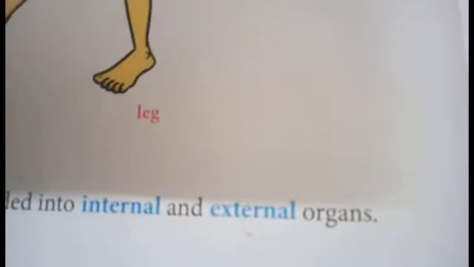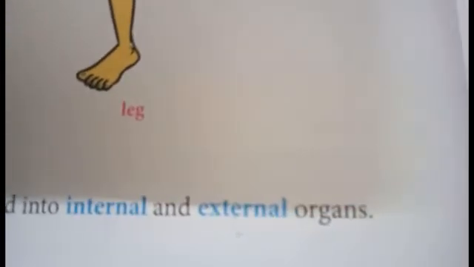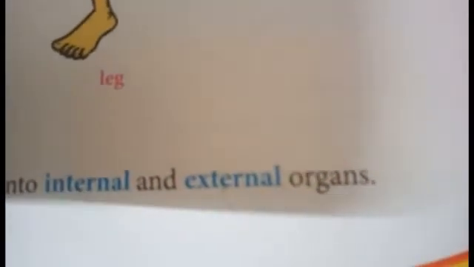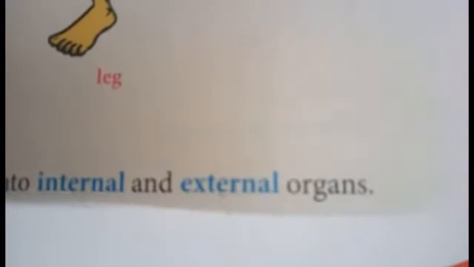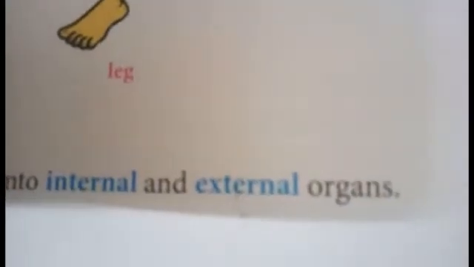So what are all the internal organs? Brain, heart, lungs, stomach, kidney. These come under internal organs. Okay, children? Brain, heart, lungs, stomach and kidneys. They come under internal organs.